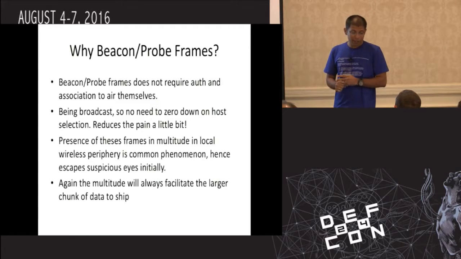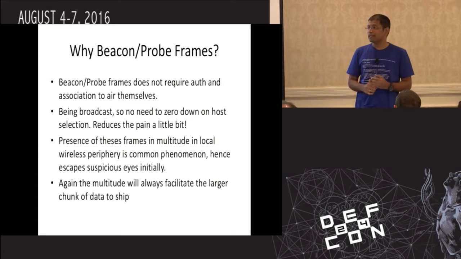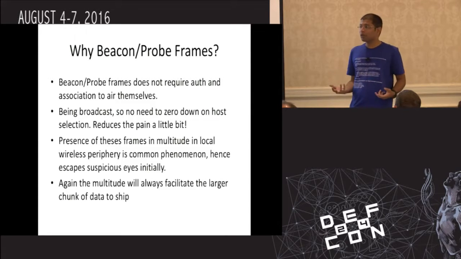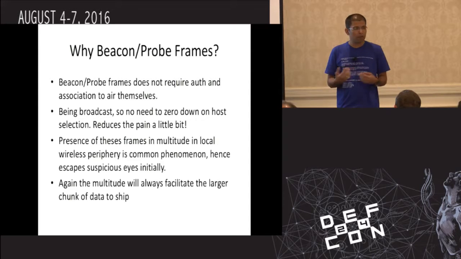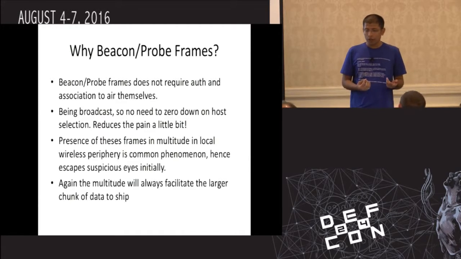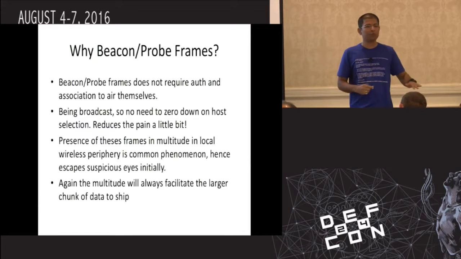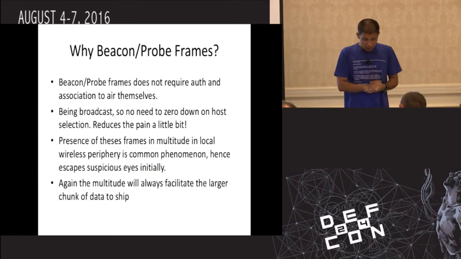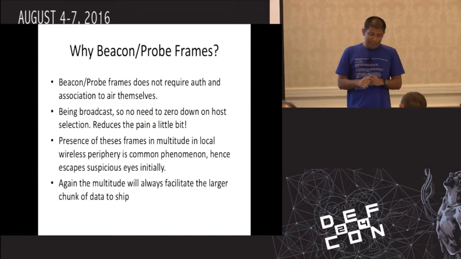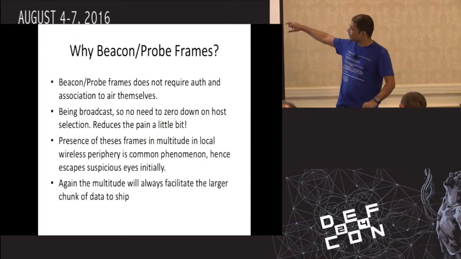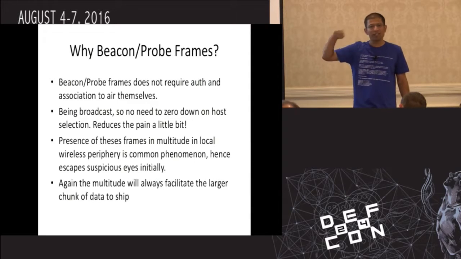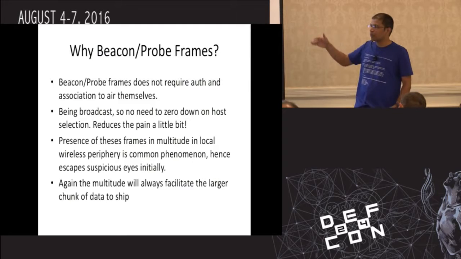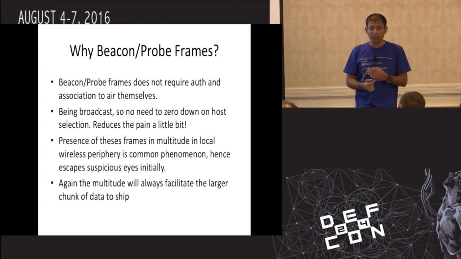The presence of these frames in multitude in the local wireless periphery is a common phenomenon. By design, these frames are meant to be available in abundance in the local radio periphery. That gives an attacker an edge to stay low on suspicion. Again, the multitude will always facilitate a larger chunk of data to ship. We are still working on this. We are able to ship data, but we are still not able to sequence it in the proper way because of lossy channels.